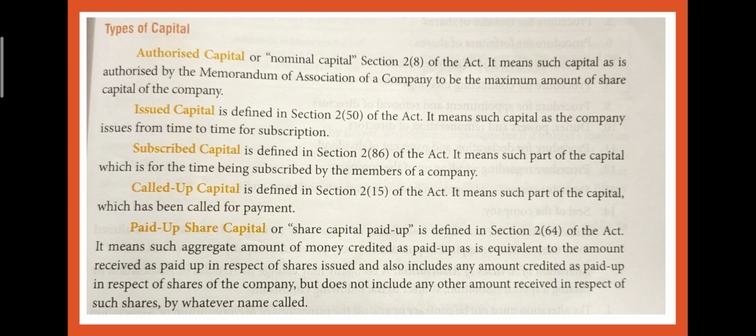The first type of capital is authorized capital. Authorized capital is also known as nominal capital. The definition of authorized capital is given in section 2, subsection 8 of the Act. I have already told you this definition above. It is such capital as is authorized by the memorandum of association of a company to be the maximum amount of share capital of the company. The maximum number of shares the company can issue is called the authorized capital.